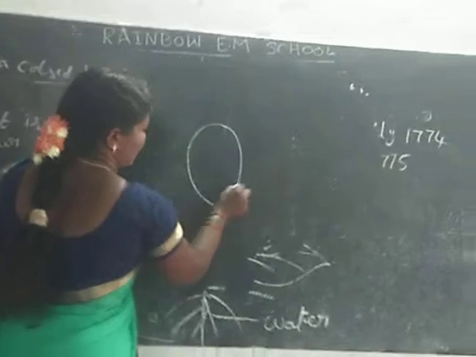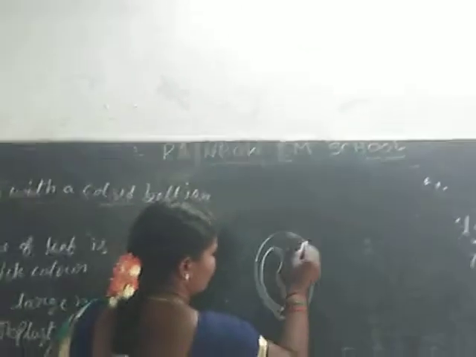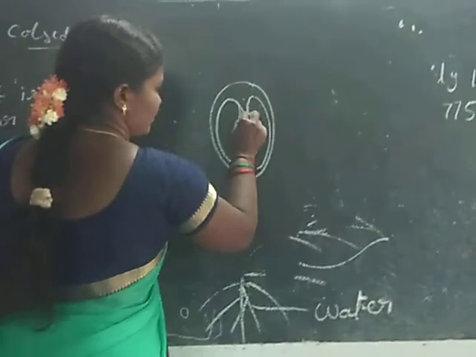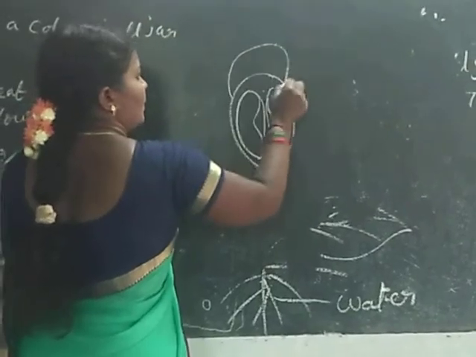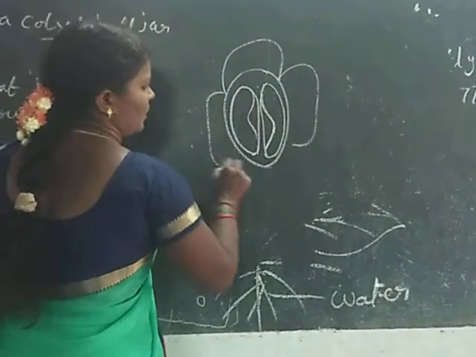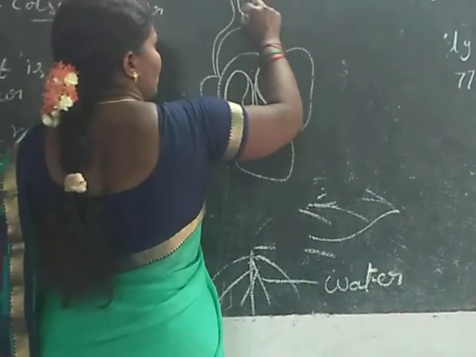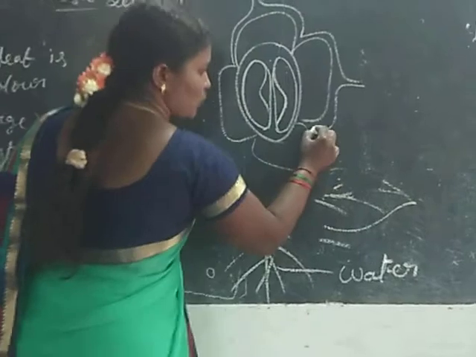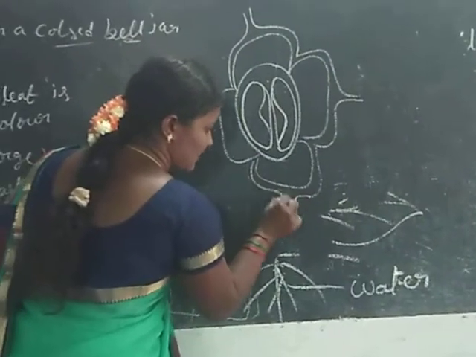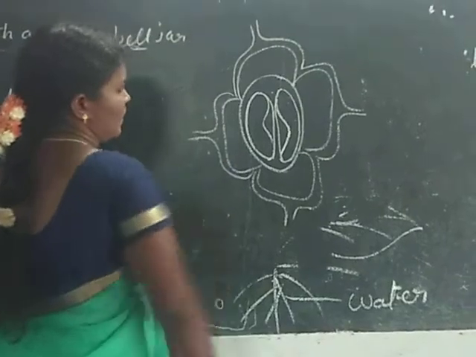Look at the diagram carefully. Stomata. What is the importance of stomata? The exchange of gases. Stomata are present in leaves, and also in stems and roots.